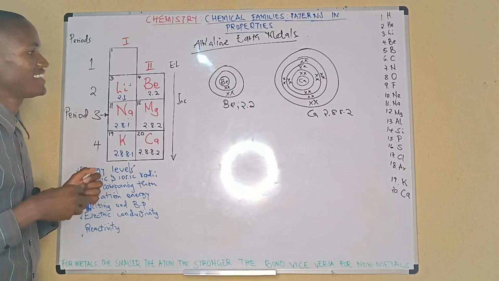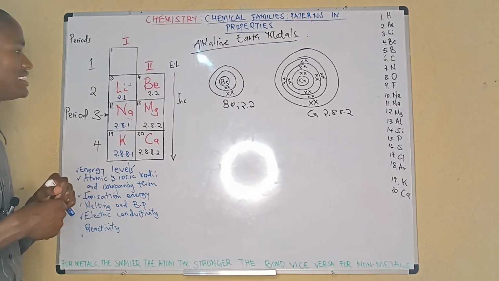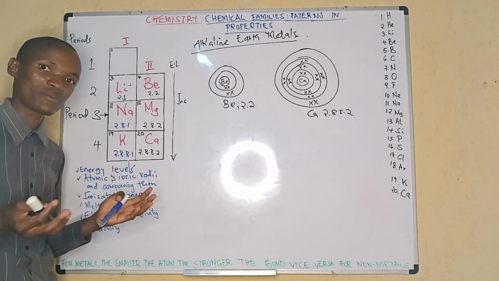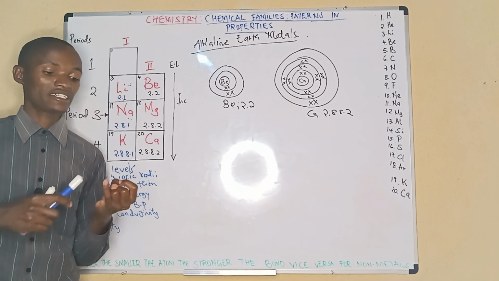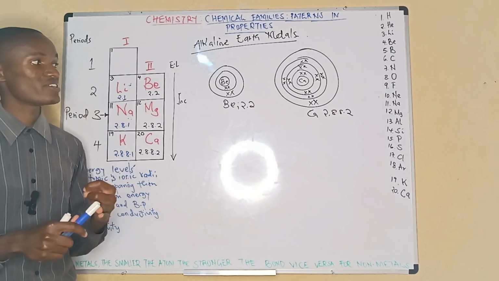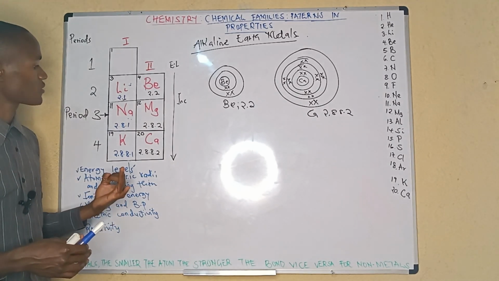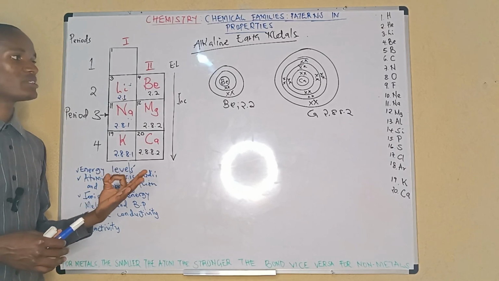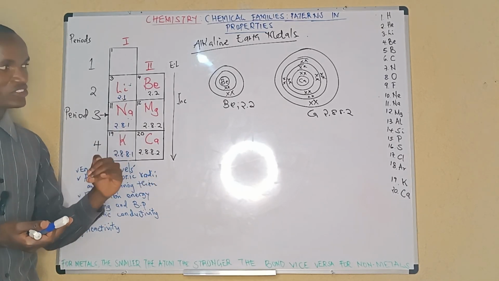Now, the question is, okay, we are done with the energy levels. We are going now to atomic radius, and I won't be defining some terms that you already defined when we were discussing alkaline metals, because we defined terms like ionization energy. We discussed how they lose electrons, and how they react by losing electrons, and some more other terms that I won't dwell so much on.